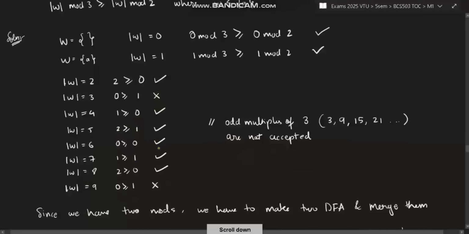Okay. And once you observe till 9, you will have two places where the condition is not accepted. So what do you observe? 3 is a multiple, 9 is a multiple of 3, but it is an odd multiple of 3. So odd multiples of 3 such as 3, 9, 15, 21 are not accepted. This is the rule you need to find out after writing this observation.